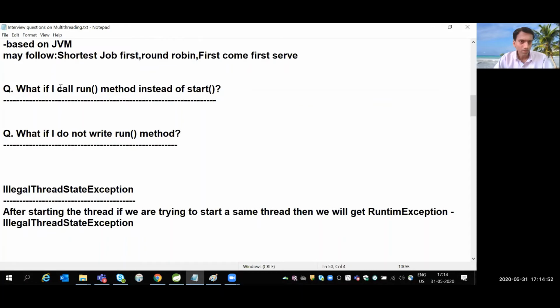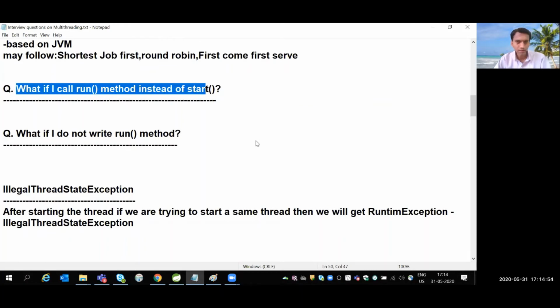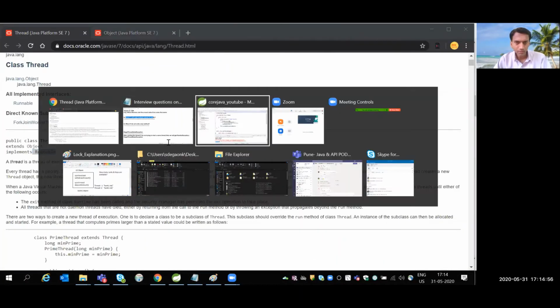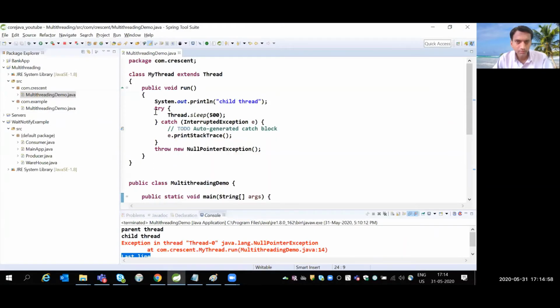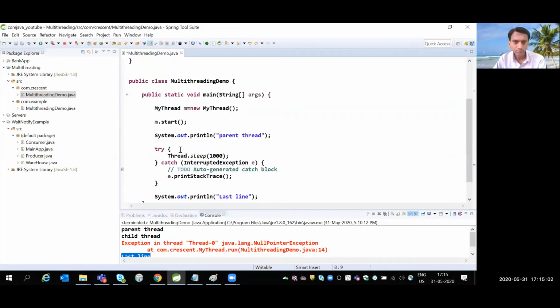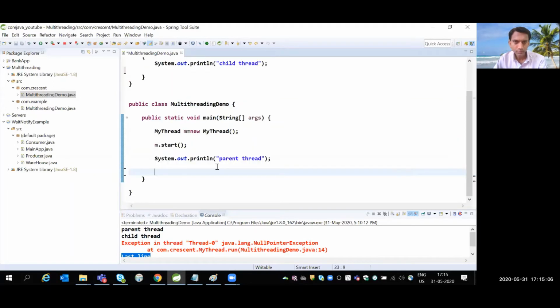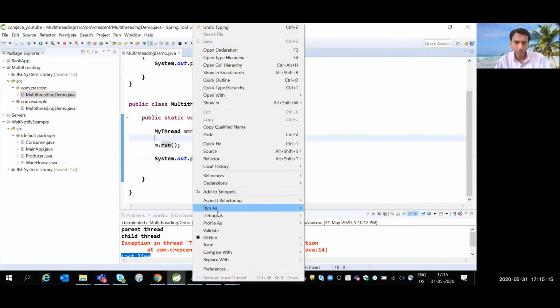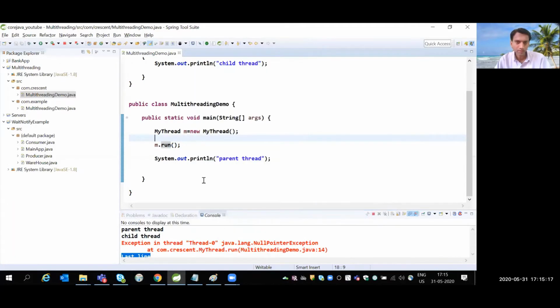What if I call the run method instead of start? Okay, so come back to the example. Instead of start, if I call the run method, will I get any compilation error? The answer is no. Then what is the output I'm getting?